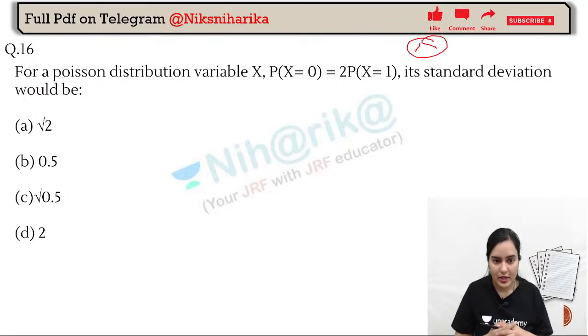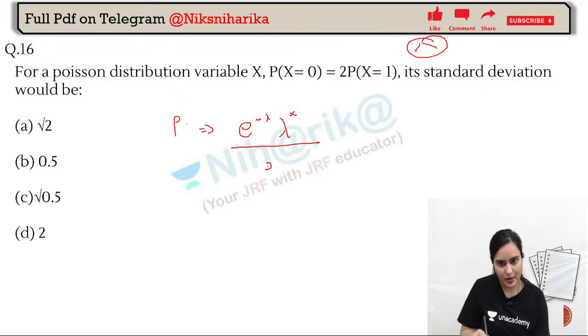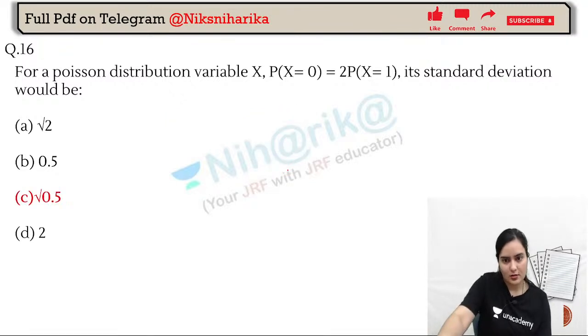Okay, will you be trying this question on your own? We will discuss. We will start from this question tomorrow. I really like this question. If you want, you can try, and I can also give you the formula. The Poisson distribution formula is actually e raised to the power minus lambda, then lambda raised to the power x, divided by x factorial.